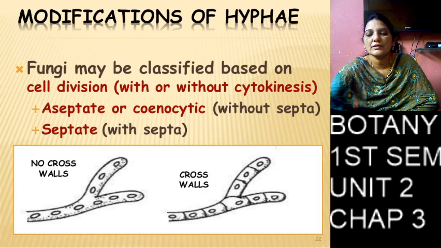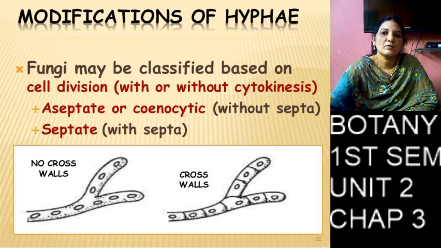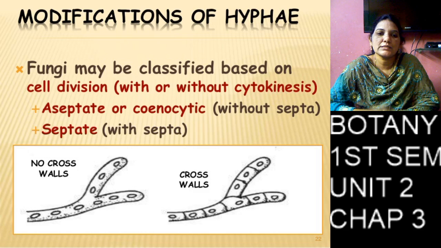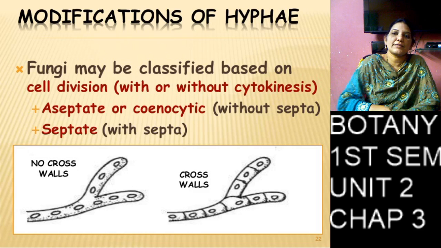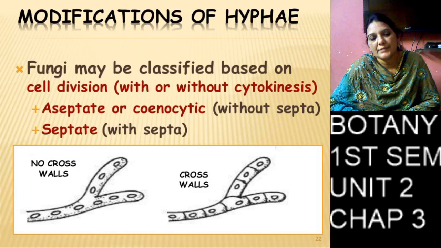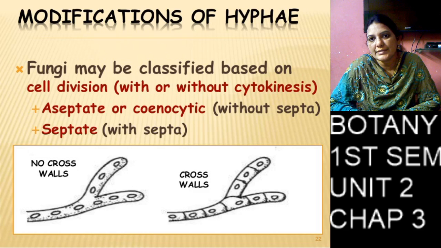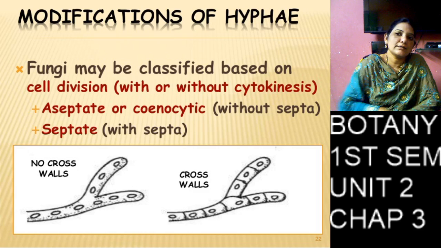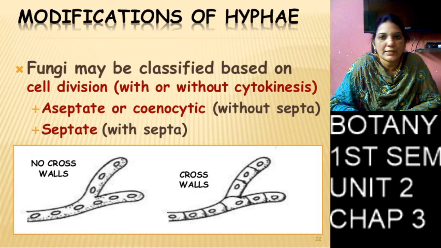So the first is called holocarpic fungi, and the second is called eucarpic fungi. So why are they called eucarpic and holocarpic?